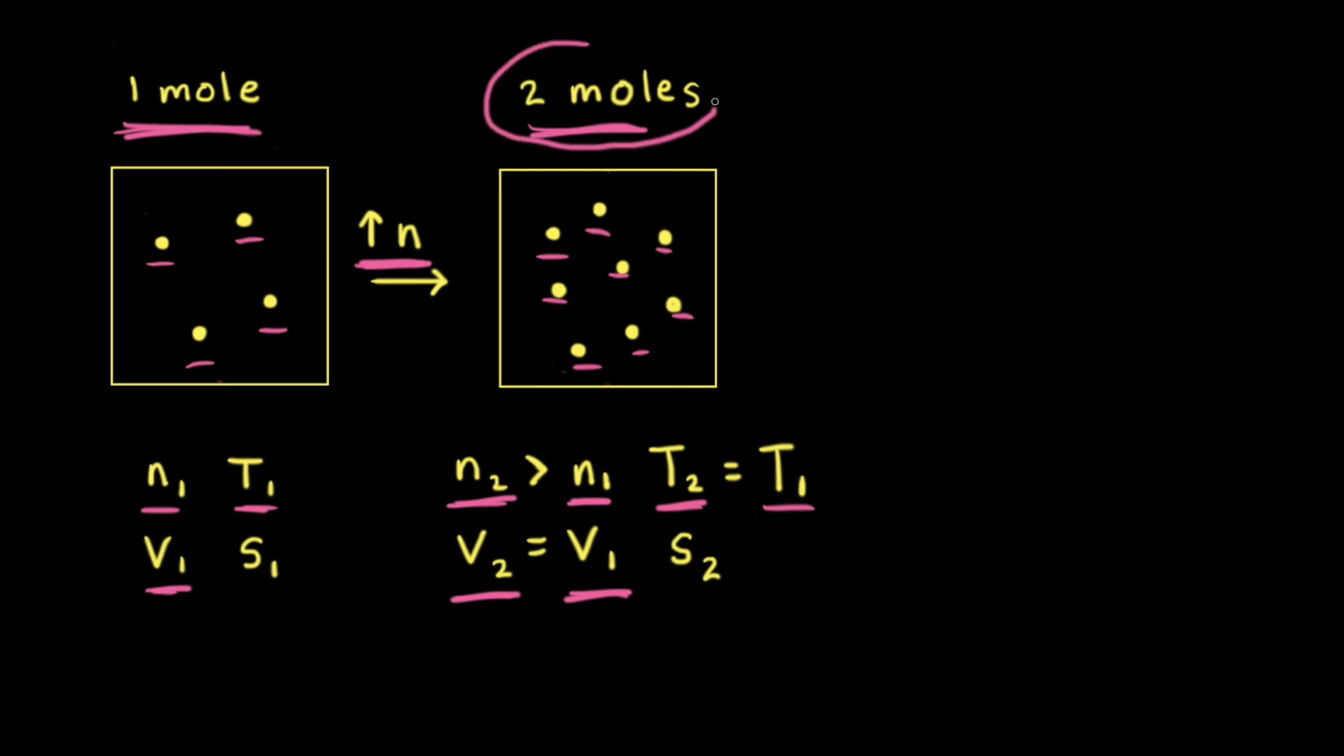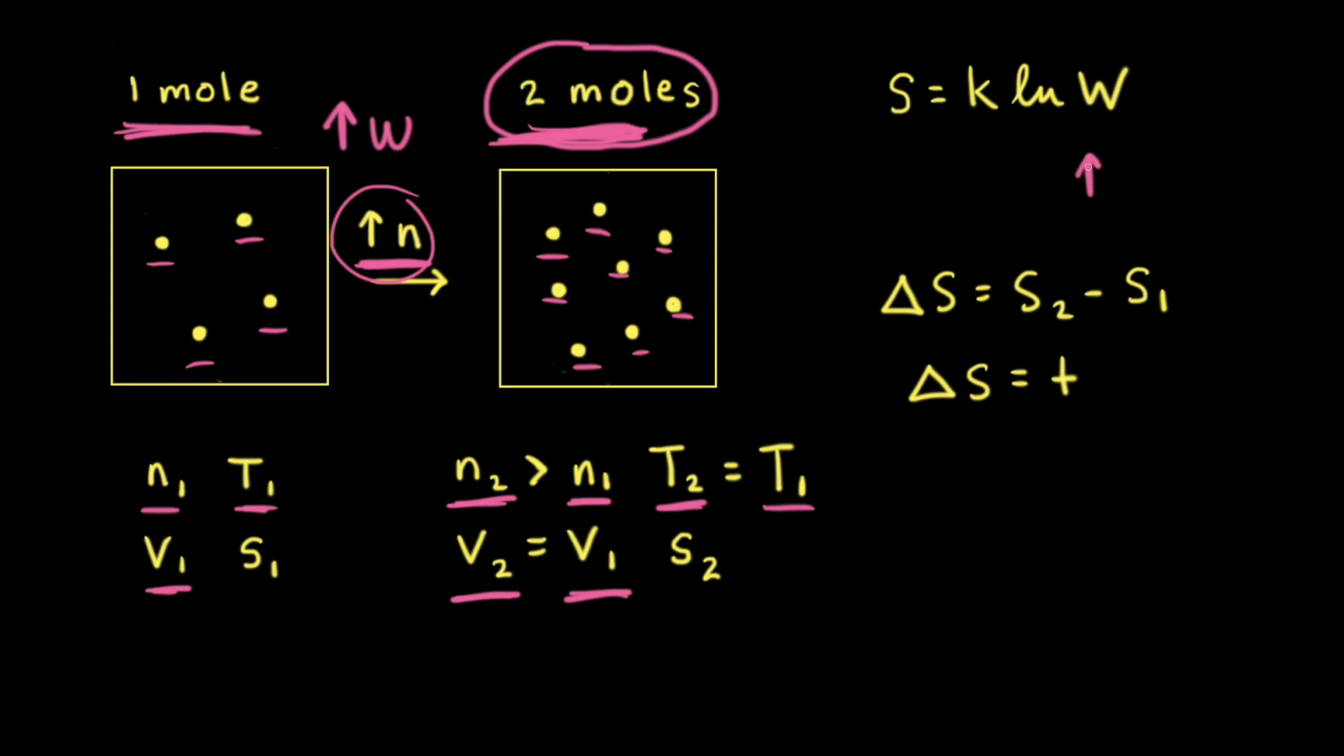Because we have increased the number of particles, there are more possible arrangements of particles, and also more ways to distribute the energy. Therefore, when we increase the number of moles, there's an increase in the number of possible microstates. And increasing the number of microstates in a system increases the entropy. Therefore, the final entropy, S2, is greater than the initial entropy, S1.